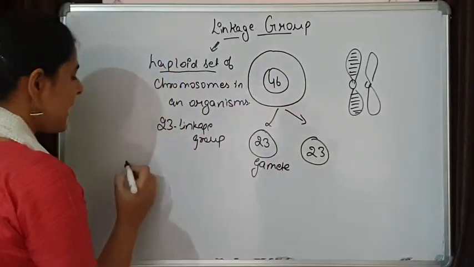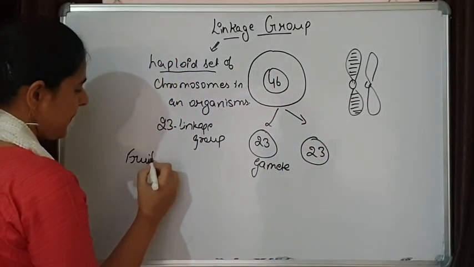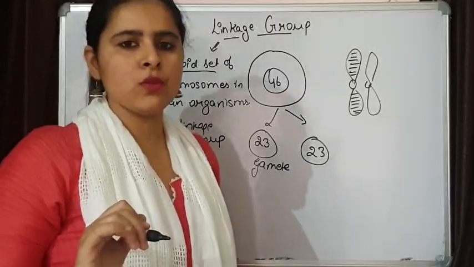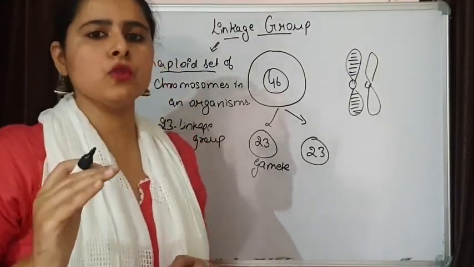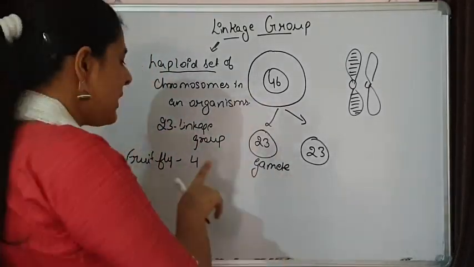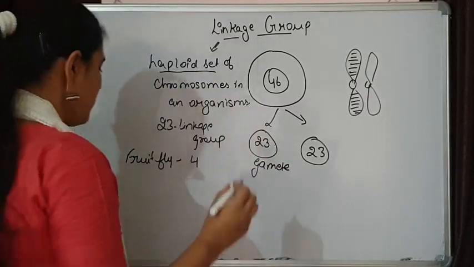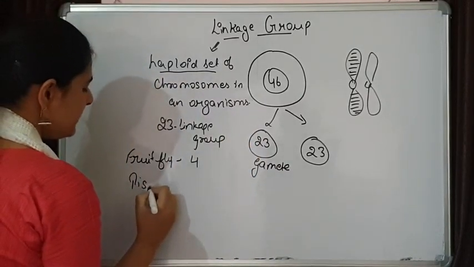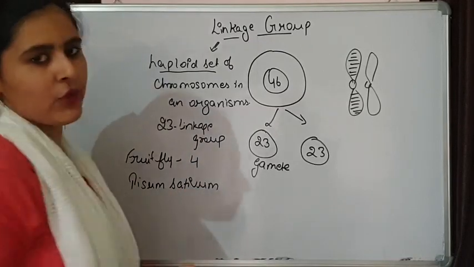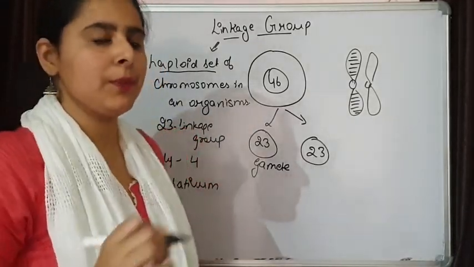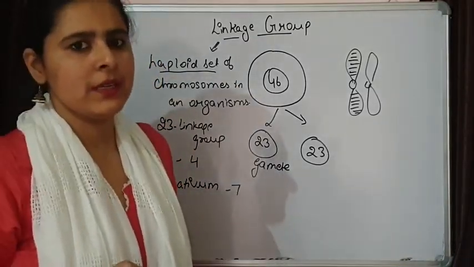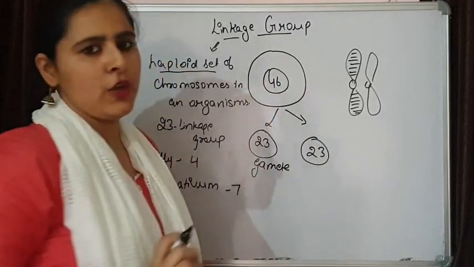In other organisms, like the fruit fly, Drosophila melanogaster, there are 8 chromosomes, or you can say 4 pairs of chromosomes. So the linkage groups will be 4, equal to the haploid number of chromosomes. In Pisum sativum, which has 14 chromosomes, or 7 pairs of chromosomes, 7 linkage groups are there. This is how a linkage group is formed.